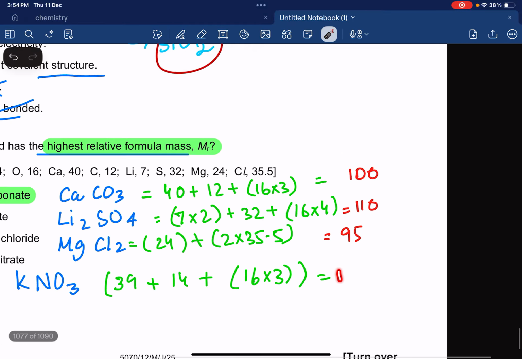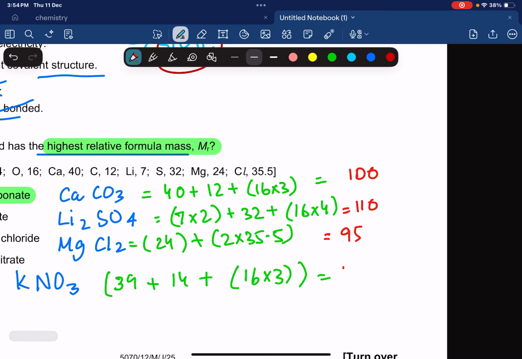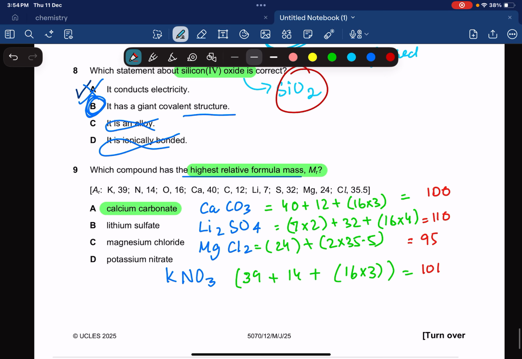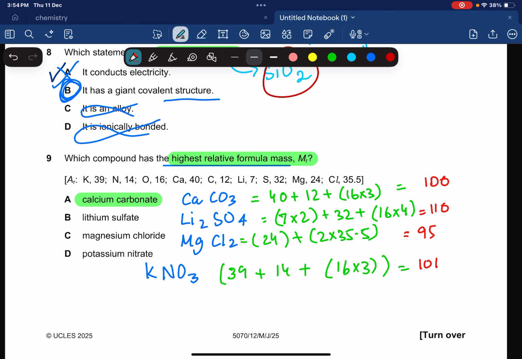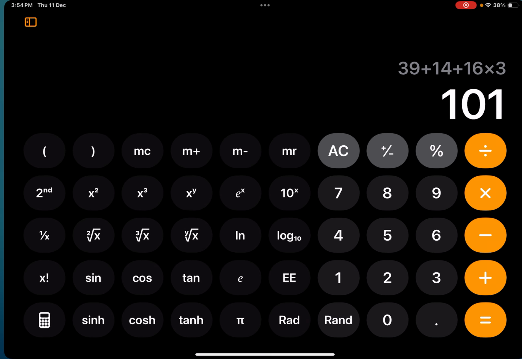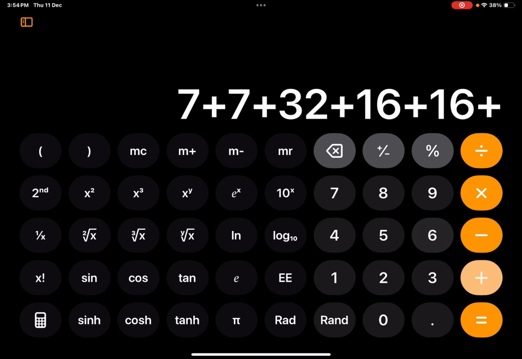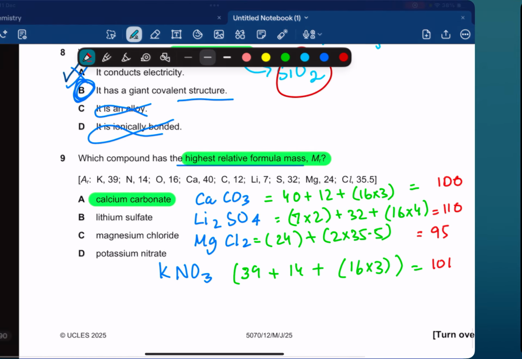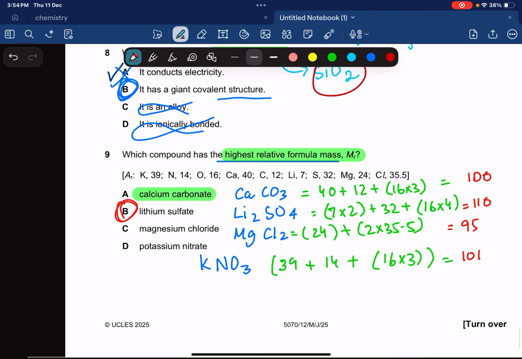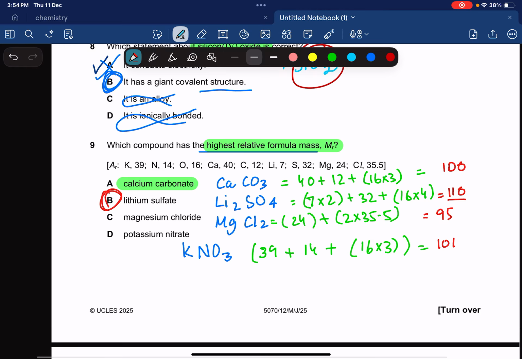So it's 101. Okay, so let me check one more time for lithium sulfate, if I've not made any mistake. Li2SO4, yeah. Lithium is 7 plus 7, S is 32, SO4, 16 plus 16 plus 16 plus 16, that's 110. So it's going to be option number B, which is lithium sulfate, 110, has the highest relative formula mass.